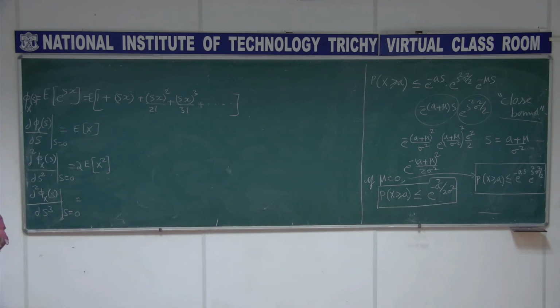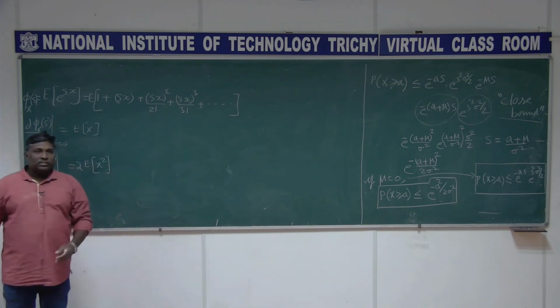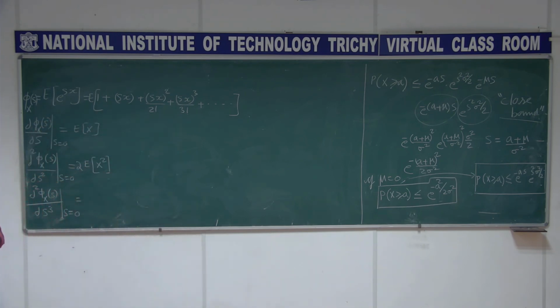It is not new to you. So we have this expression of e power sx, like 1 plus sx plus sx the whole squared by 2 factorial and so on. So if I differentiate with respect to s and set it equal to 0, what do you get?